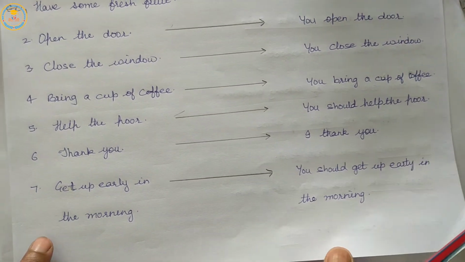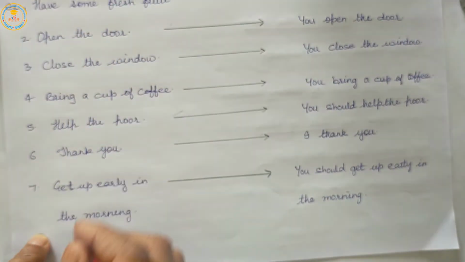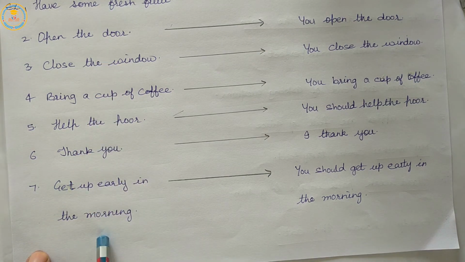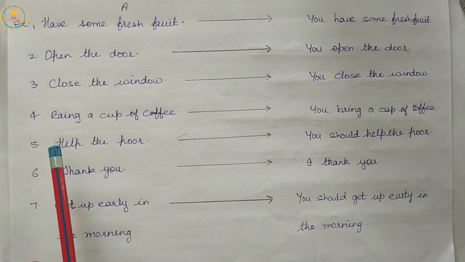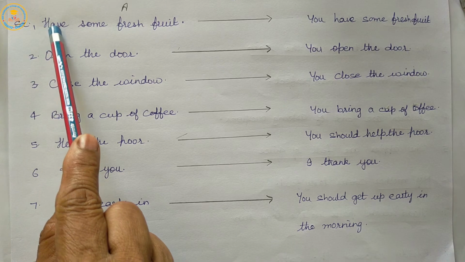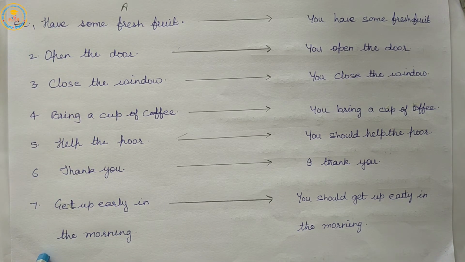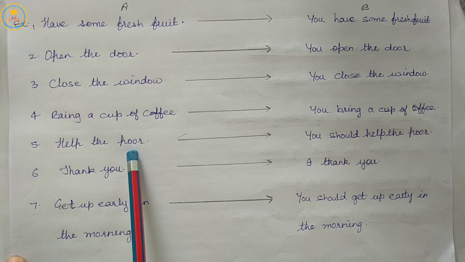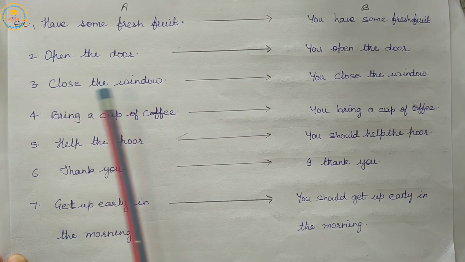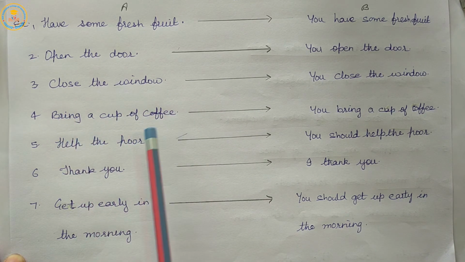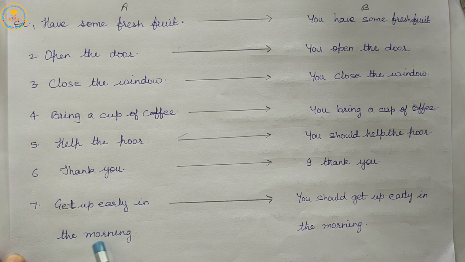So, in column A, we have examples of imperative sentences in which the subject is hidden or understood and not mentioned. But in column B, the speaker is asking the person standing in front of him to have some fresh food, open the door, close the window, bring a cup of coffee, help the poor, thank you, get up early in the morning.